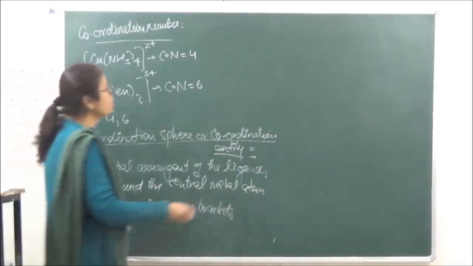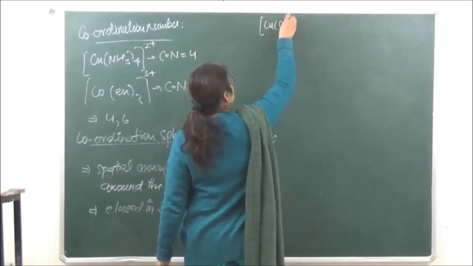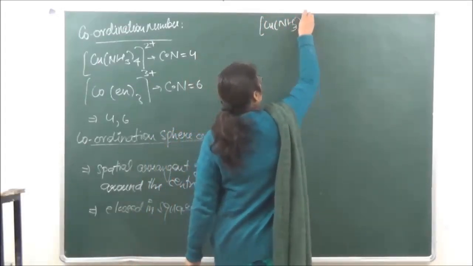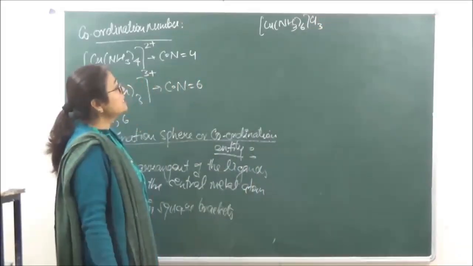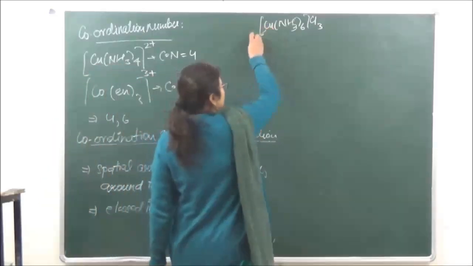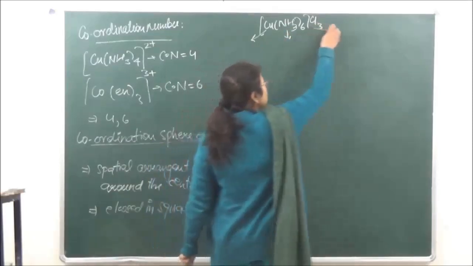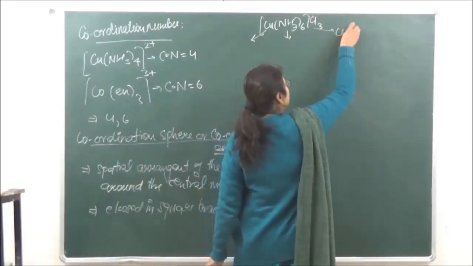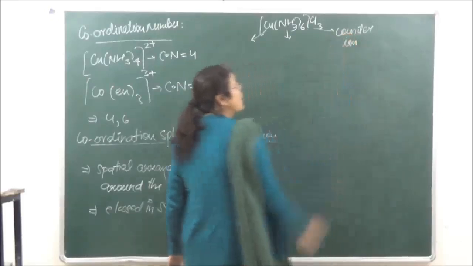Okay, so we're taking over here an example of [Cu(NH3)6]Cl3, right? So this can be divided into two things. This is the central metal atom, these are the ligands, and this is going to be known as the counter ion.